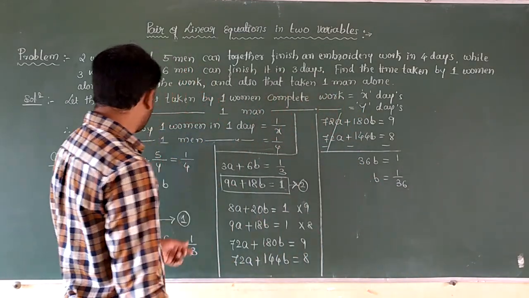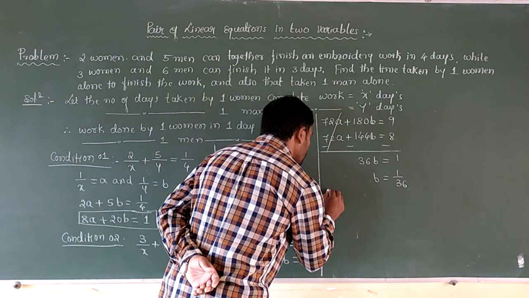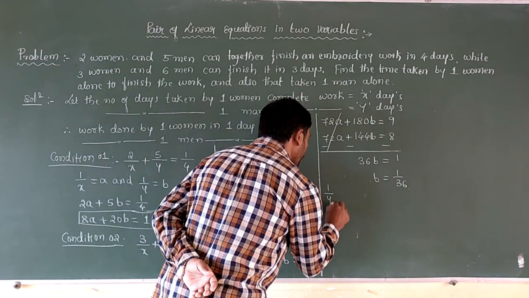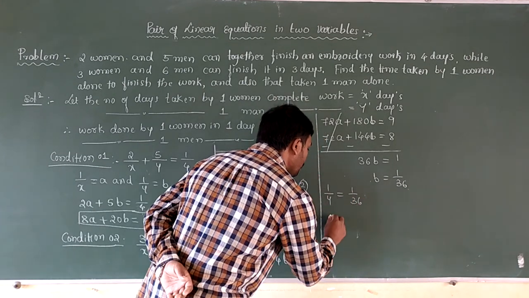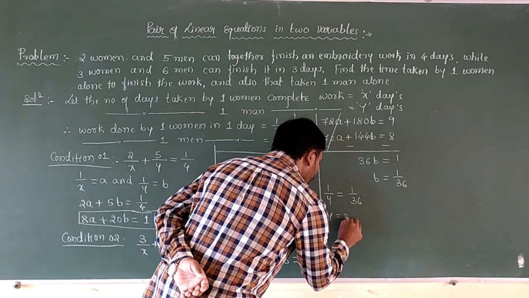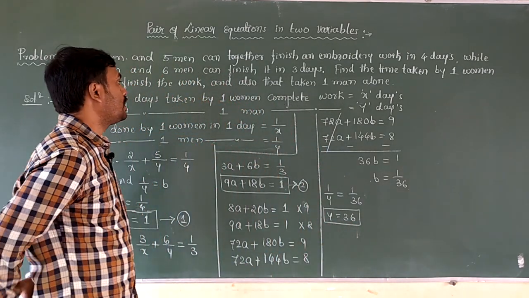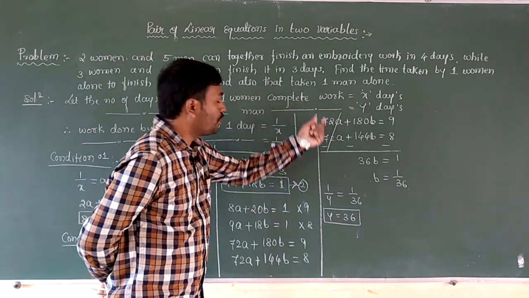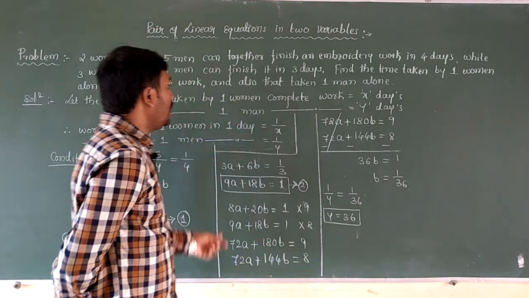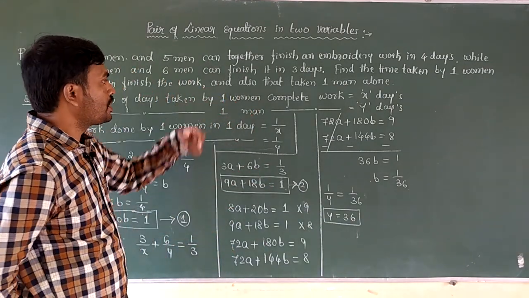b is equals to 1 by 36, and here b we have taken as 1 by y. So b is 1 by y. 1 by y is equals to 1 by 36. So simplify this, y is equals to 36. So the number of days taken by one man to complete that work is 36 days. Sorry, man is 36 days. We need to calculate women's work then.